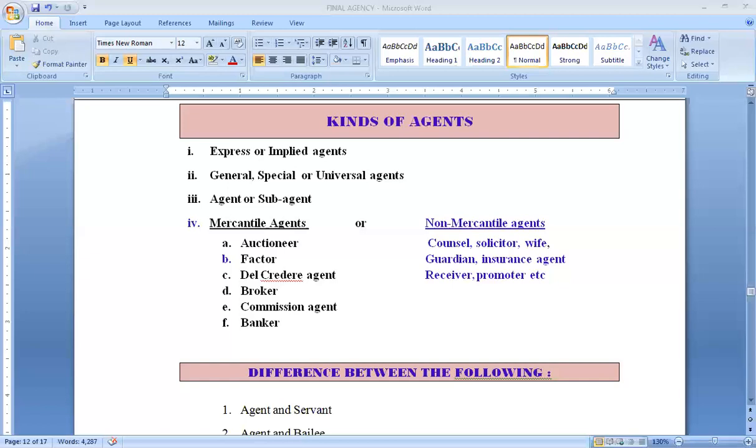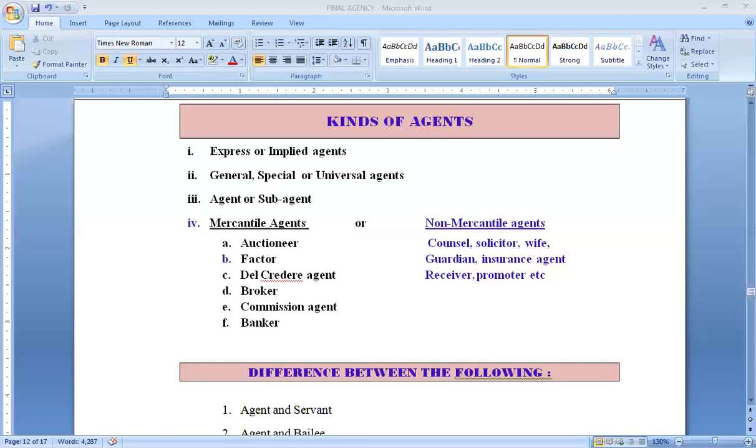And he also has the additional property of having a general lien. If you remember in the topic of bailment, I discussed with you the bailee's lien of two types, particular lien and general lien. The general lien was available with some special bailees, and the factor was one of the examples which we discussed there.